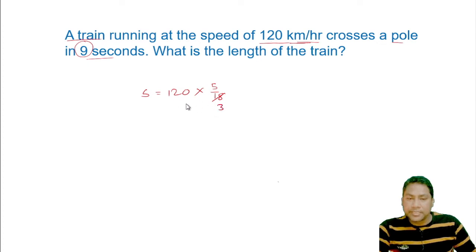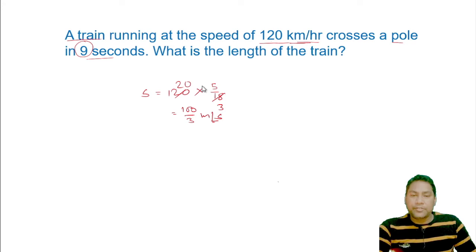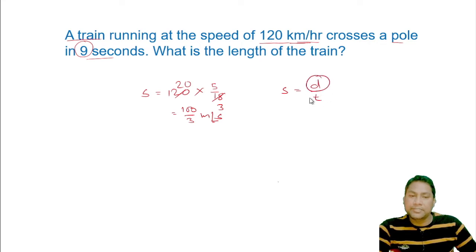6 3s are 18, 6 2s are 12, so it becomes 100 by 3 meters per second. So friend, we know the formula of speed, that is speed is distance divided by time. So we can take out the distance, that is distance is speed multiplied by time.